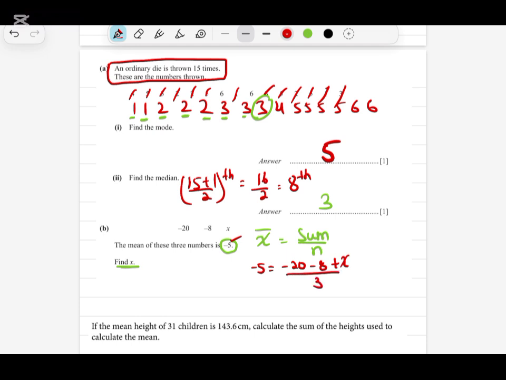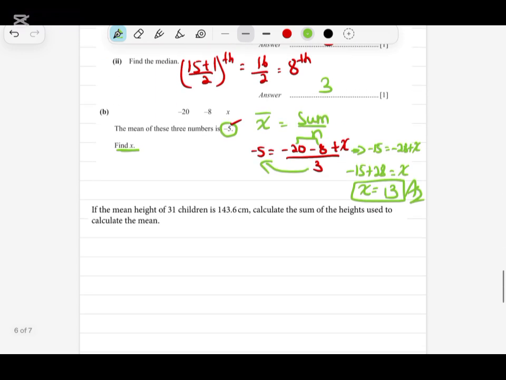Now I have to find the value of x. So 3 will go to the other side and multiply. So what will it become? This will become minus 15. Minus 20 and minus 8 will become minus 28 plus x. Minus 28 will come to this side and become positive. So the value of x will be minus 15 plus 28, which gives positive 13. So this means that the value of x is 13. I hope there is no confusion in this question. Very simple question.